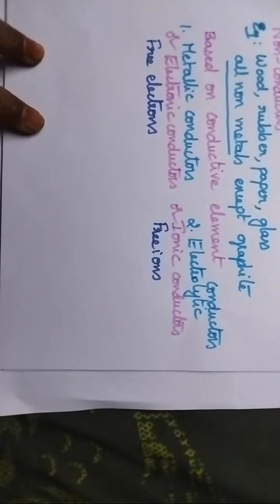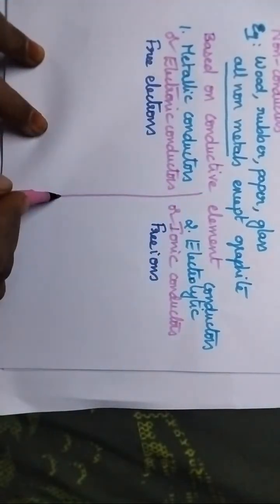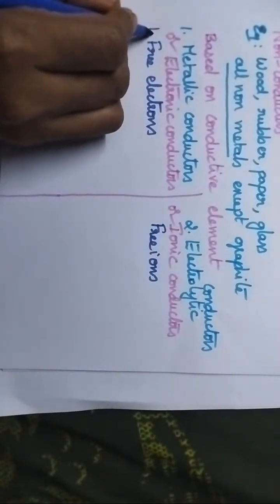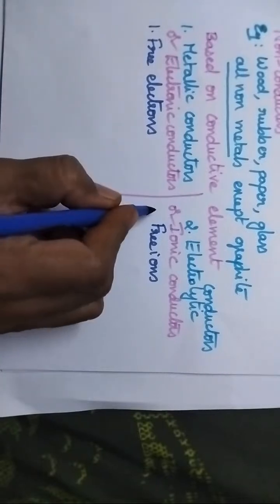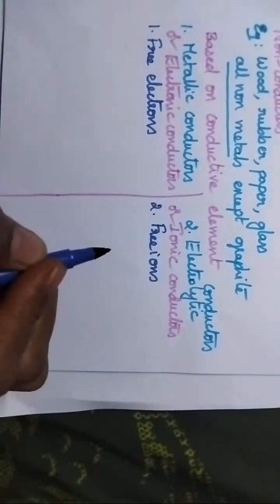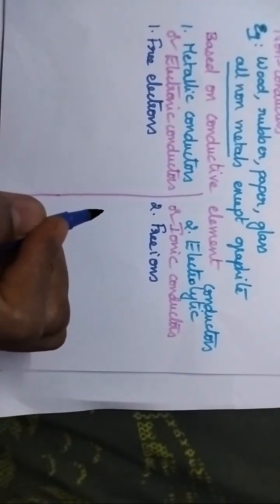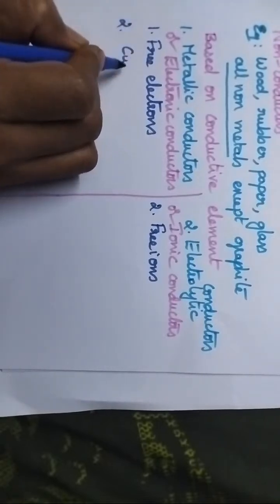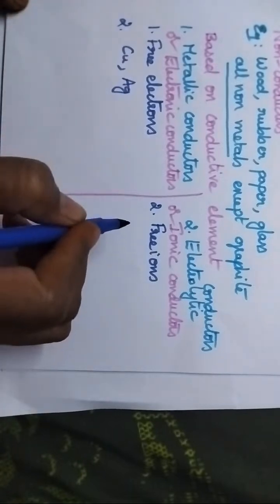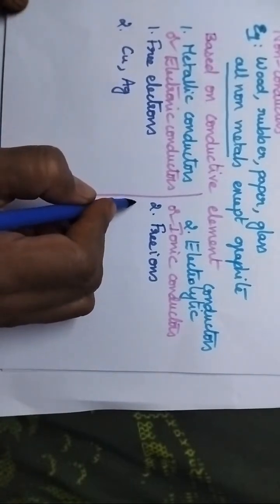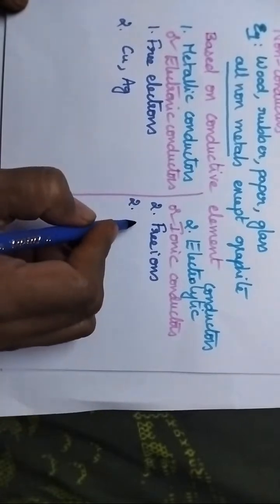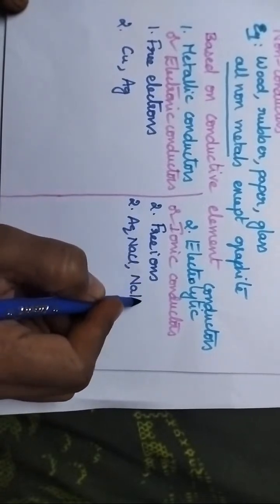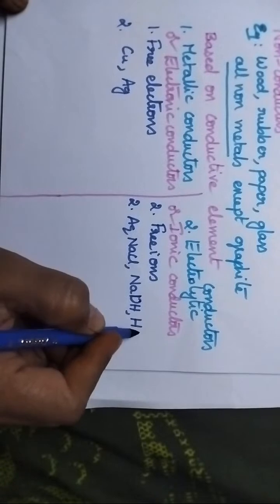So let us differentiate metallic conductors and electrolytic conductors. In the case of metallic conductors, the conductance is due to the presence of free electrons, whereas in the case of electrolytic conductors, the conductance is due to the presence of free ions. Good examples are metals like copper, silver, etc. Coming to the electrolytic conductors, good examples are aqueous solutions of salts, bases or acids.